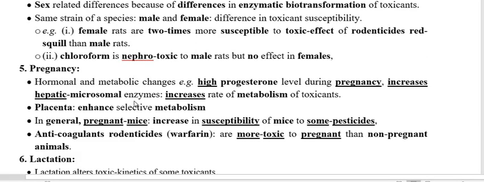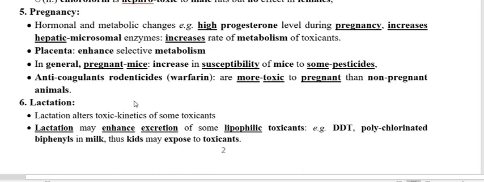Now we have to go through another factor concerning the host animal, which is pregnancy. As you know, similar to sex, pregnancy is also very important. Because of pregnancy, there is hormonal variance.